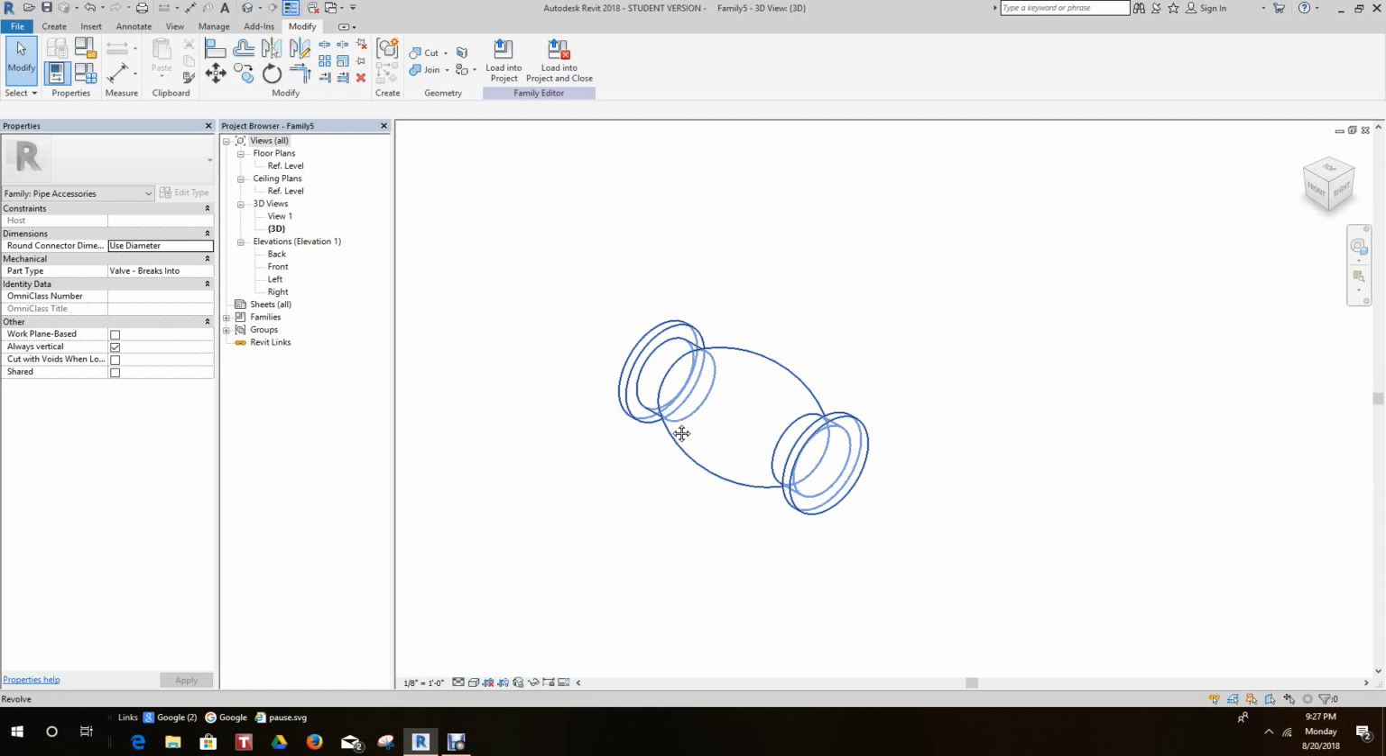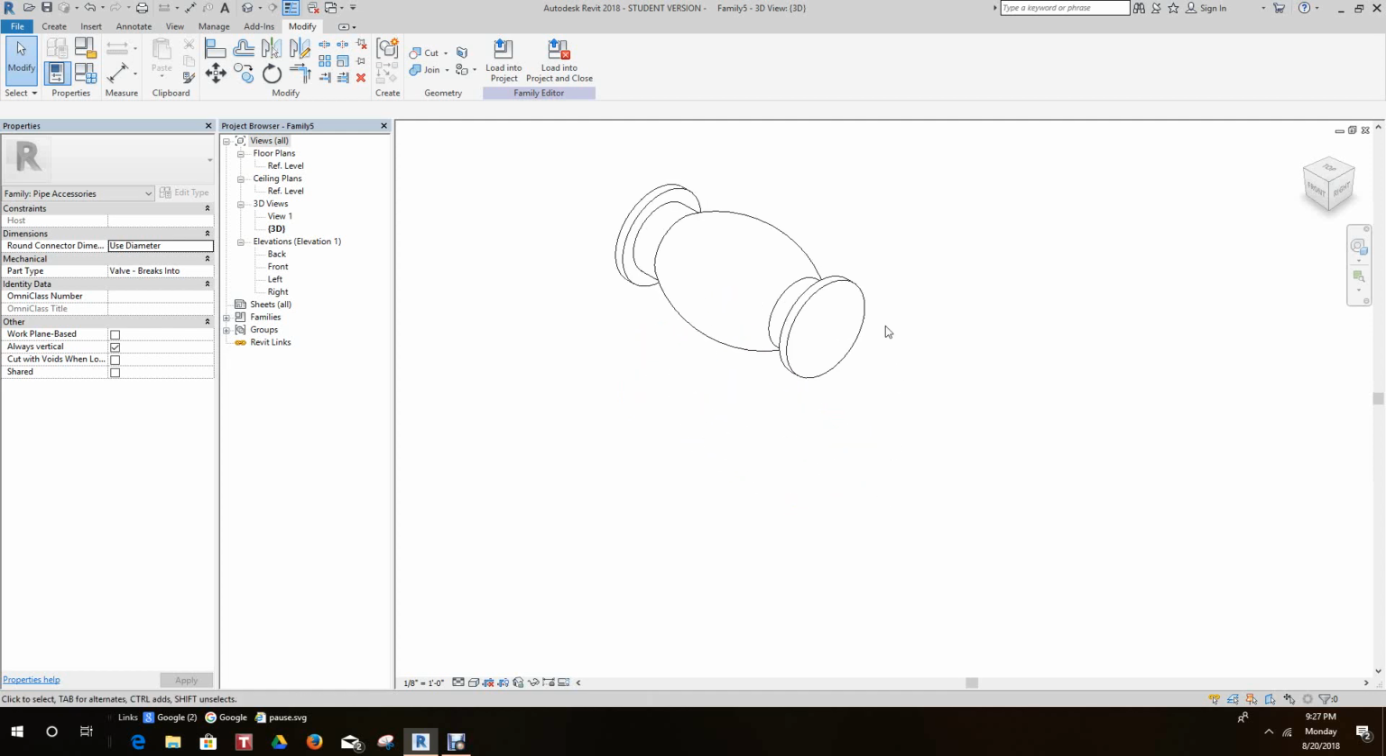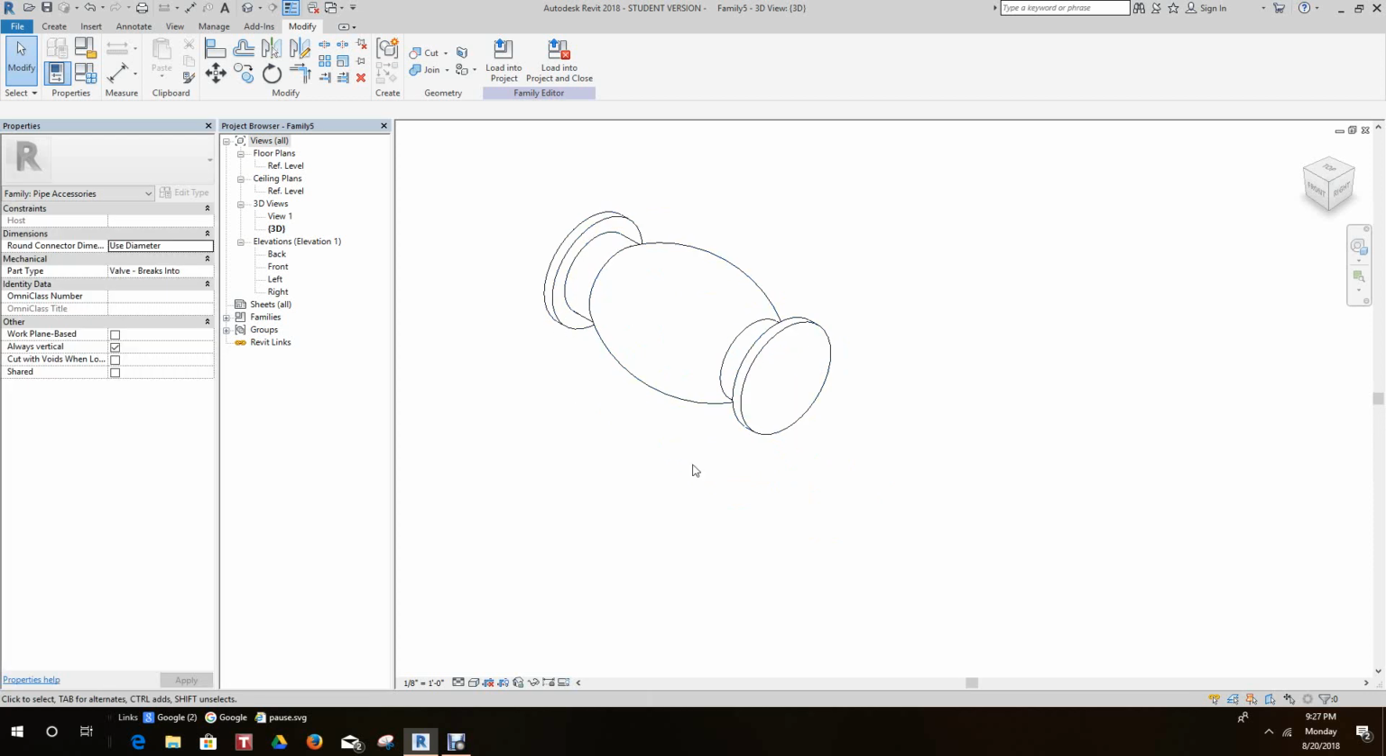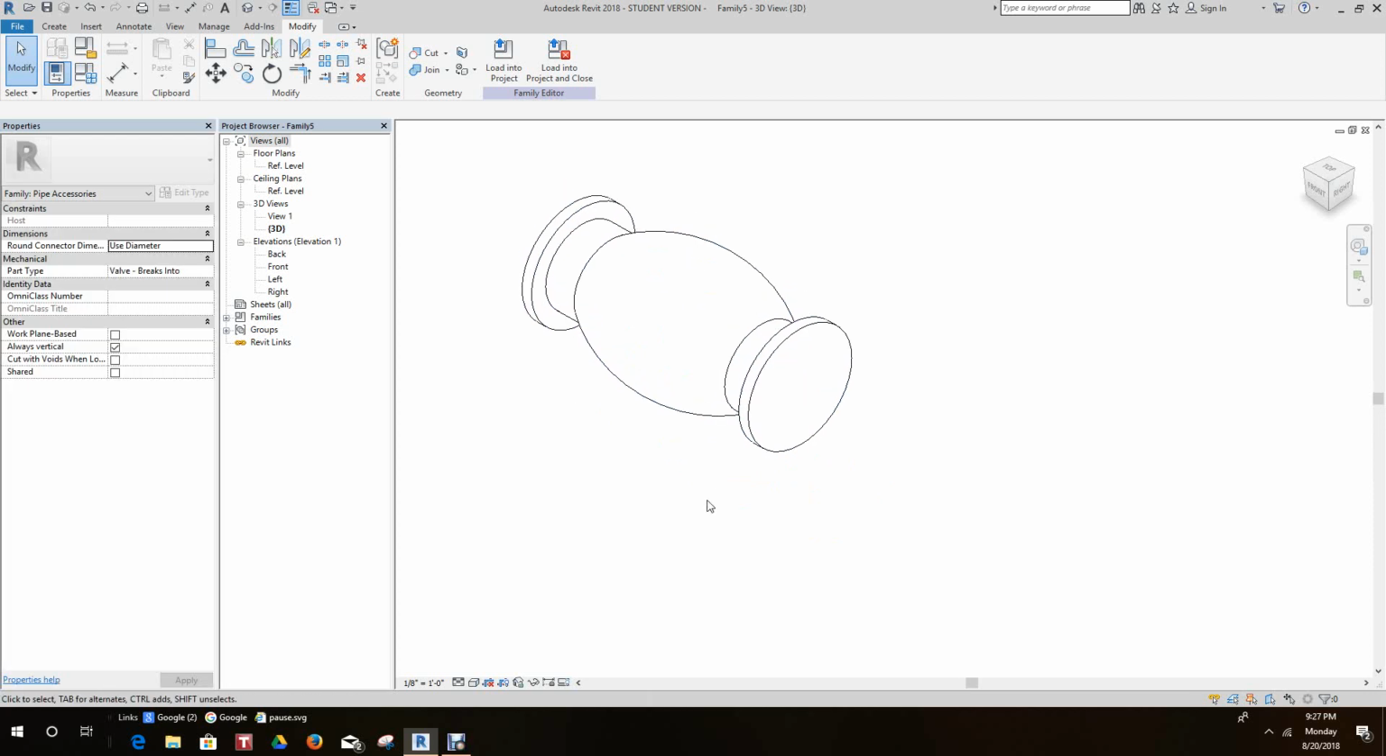Okay, now this is something we got to learn, and it's very important. We want to add a connector to these ends for pipe fittings. These have to be connected so that they'll fit into our model.